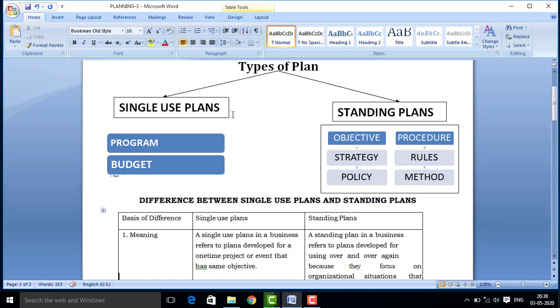Simply I mentioned there are two types of plans, single use plans and standing plans, and after that I did not clearly say what the types of single use plan and types of standing plans are.